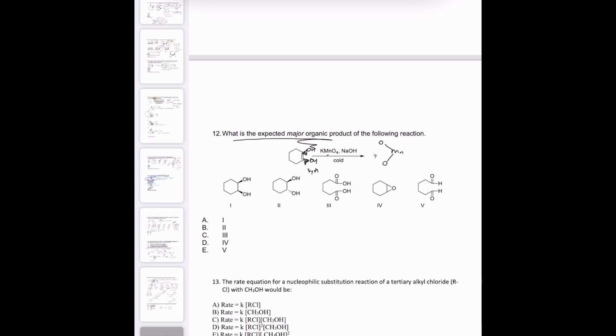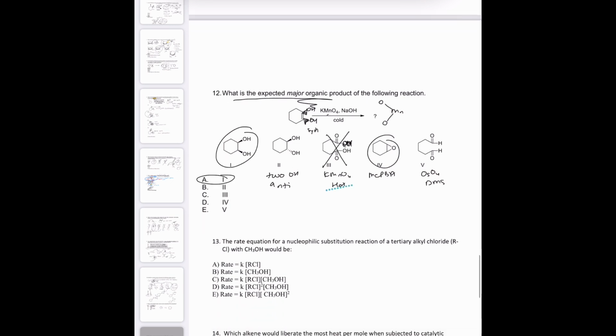So this one looks like it cleaved a double bond. That would be with KMnO4 hot because it cleaved the double bond and made it into a carboxylic acid. This would be with MCPBA to make the peroxy acid. This would be osmium oxide in DMS, or I guess you could do, yeah, no, just osmium oxide in DMS. And then let's see, this added our two alcohols, but they're anti, which is not what we want. And this is the only one that adds our two alcohols syn.